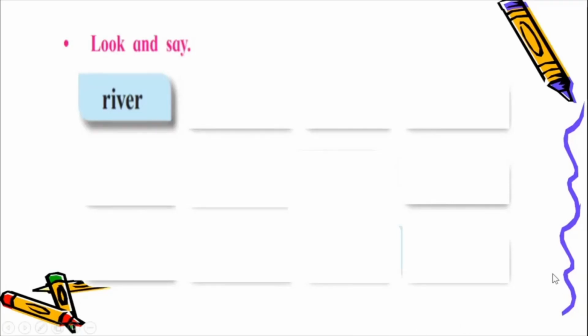So which is the first word here? Come on, it is, yes, it is R-I-V-E-R, river. Second word, you can read it before me. I'm halting, I'm pausing so that you can read it. Okay, and then I will read it anyways for you. S-K-Y, sky.